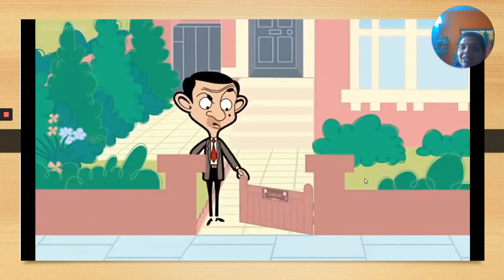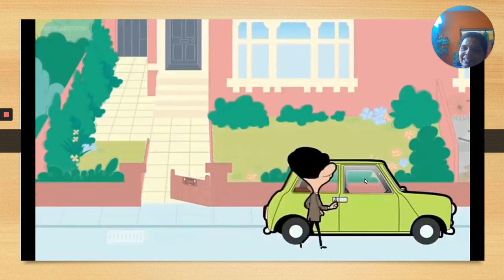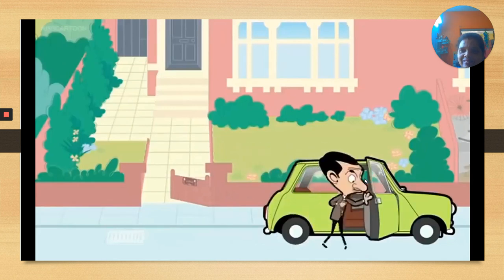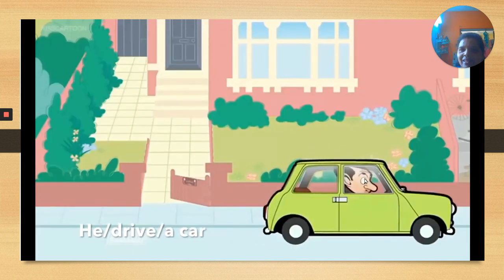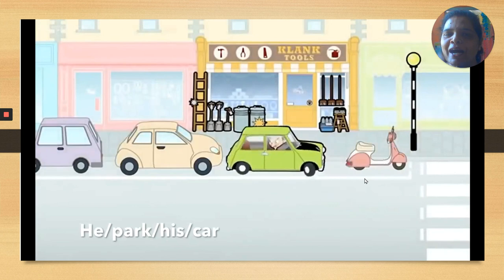He is trying to open the gate. He is trying to open the gate. Is that clear? He is driving a car. Dekho, the work is continuing. He is parking his car.